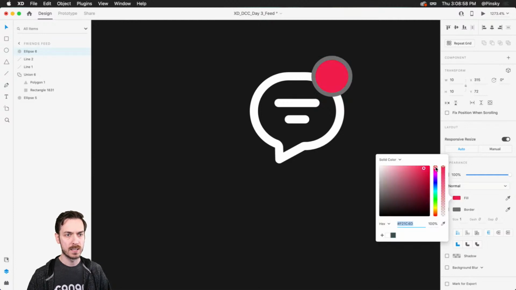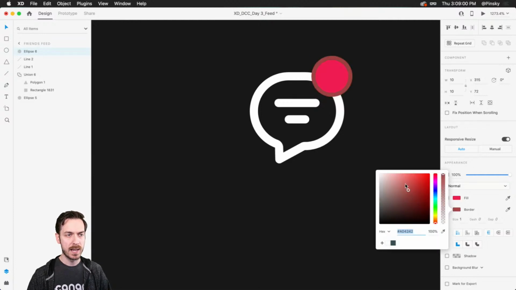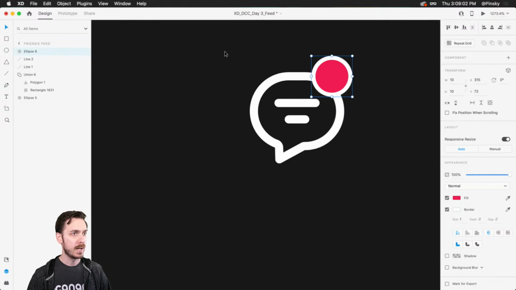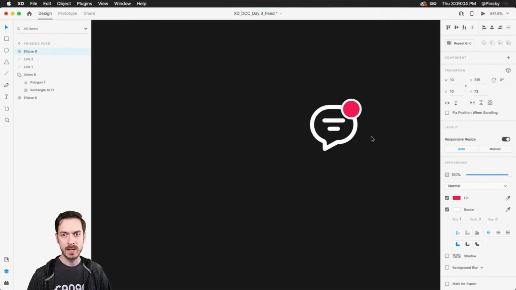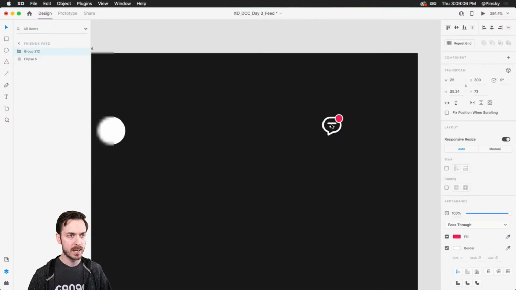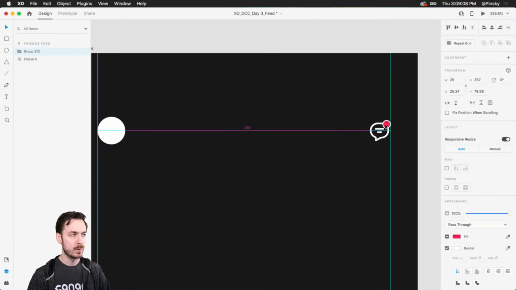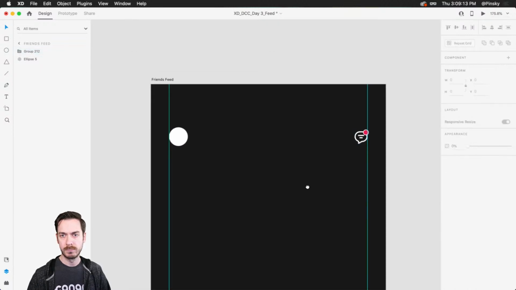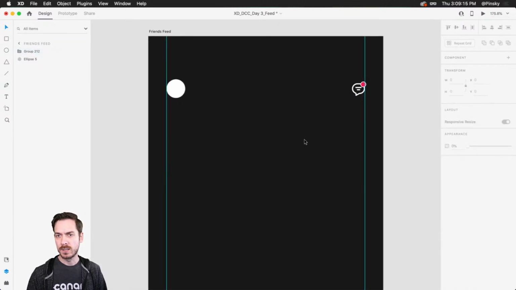Set the color to a nice reddish pink. Maybe I'll keep that border on there. And just like that, we are in business, right? Group it all together, turn it into a component if you want to, and pop it on the side. There we go. Perfect. All right, so just as cool as Illustrator.